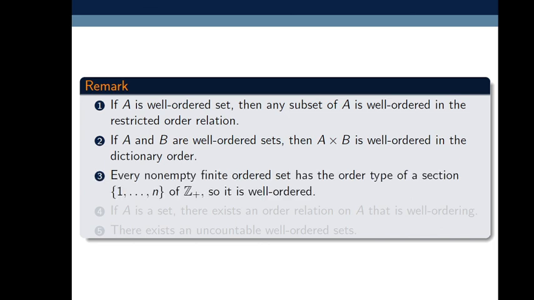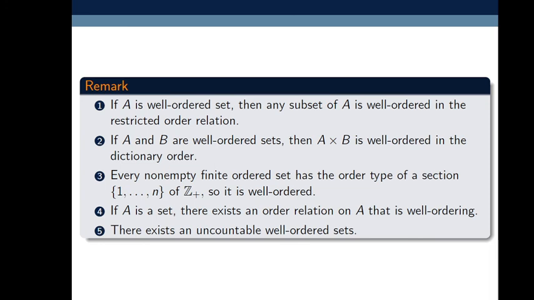Every non-empty finite ordered set has the order type of a section {1, 2, up to n} of Z plus, the set of positive integers, so it is well ordered. If A is a set, then there exists an order relation on A that is a well ordering. That less than or equal to symbol is called an order relation.